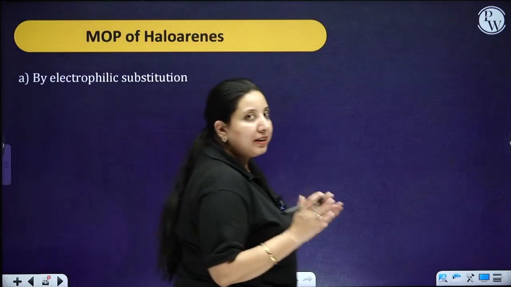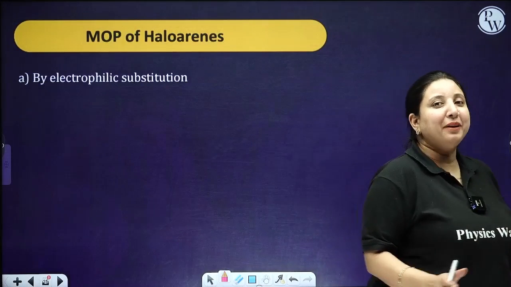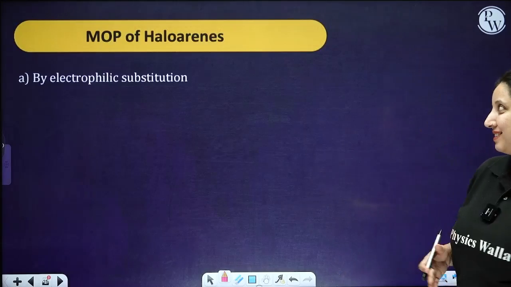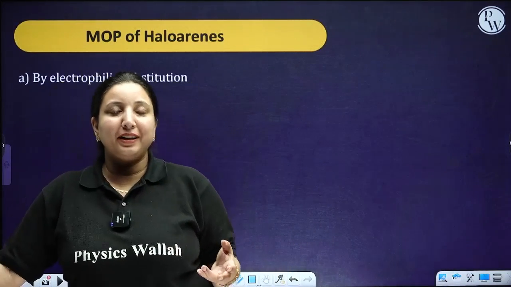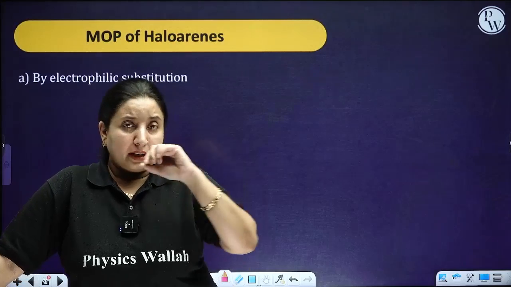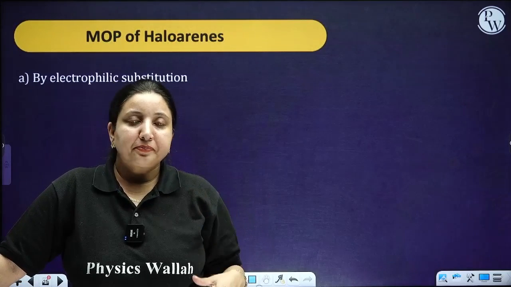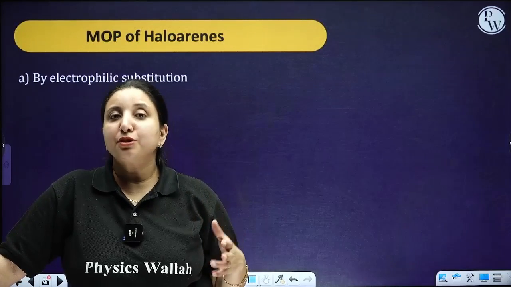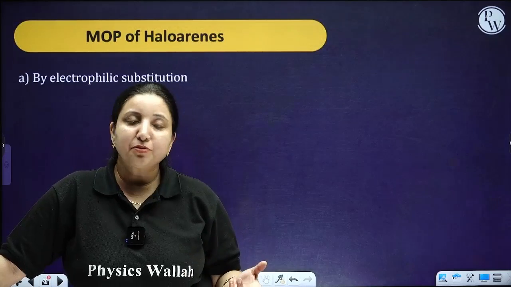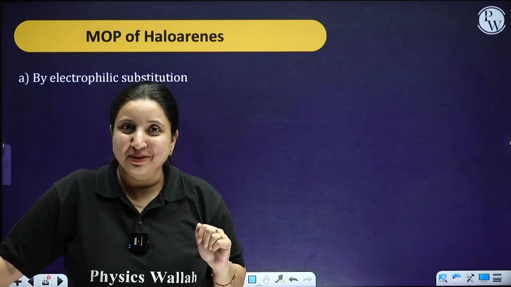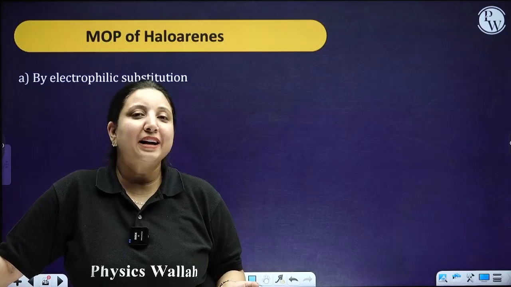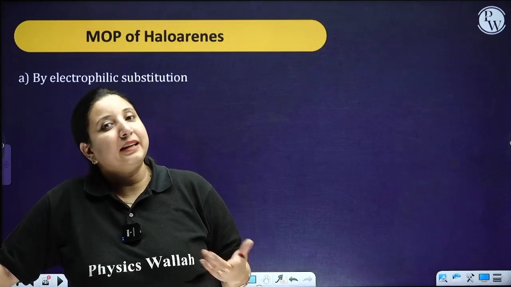With this, we end our haloalkanes. Not the haloalkanes and haloarenes, but the haloalkanes. So far what we have learned, we have done the method of preparation for the haloalkanes and the chemical properties of your haloalkanes, in which the most important reaction is the nucleophilic substitution reaction. In that also the SN1 and SN2 mechanism. Then we did the elimination reaction, then the reaction with the metals and the reduction.